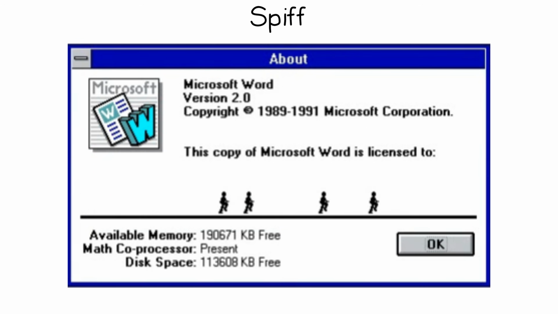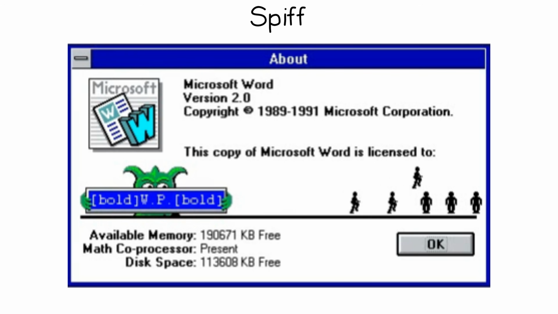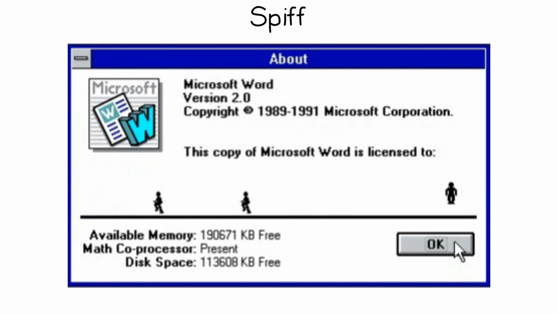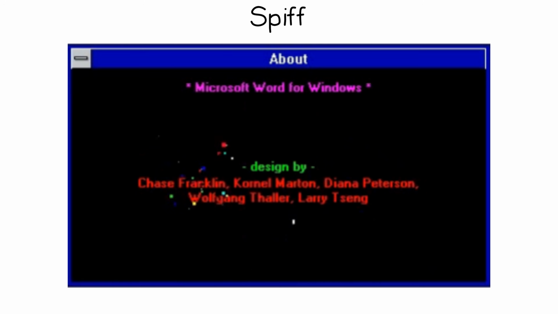A short animation starts playing where small person-like figures start running and eventually beat the monster that was holding a sign saying WP, which stands for WordPerfect. After that, developer credits started rolling.